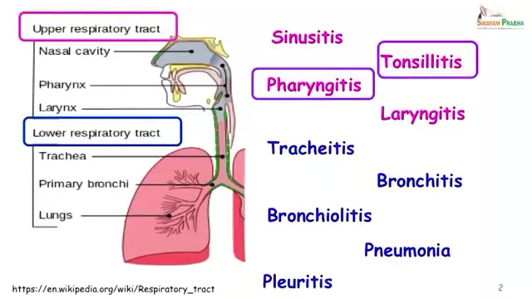Hi, so we're going to be talking about respiratory tract infections and bacteremia. As you know, the respiratory tract is divided into the upper respiratory tract and the lower respiratory tract. And the various diseases which can occur are sinusitis, tonsillitis, pharyngitis, laryngitis, tracheitis, bronchitis, bronchiolitis, pneumonia and pleuritis. Today's lecture, however, will be restricted to pharyngitis and tonsillitis.